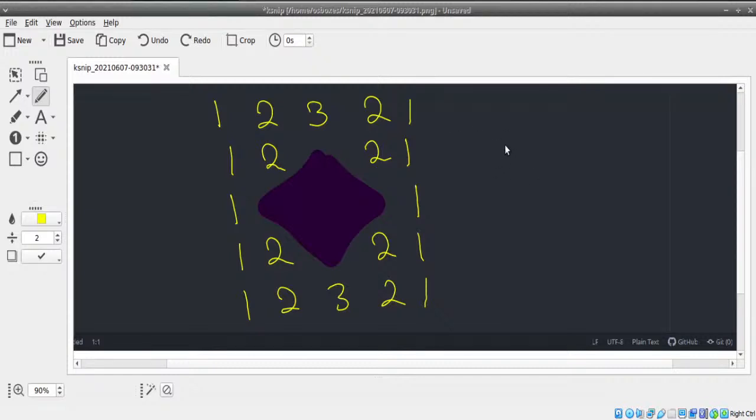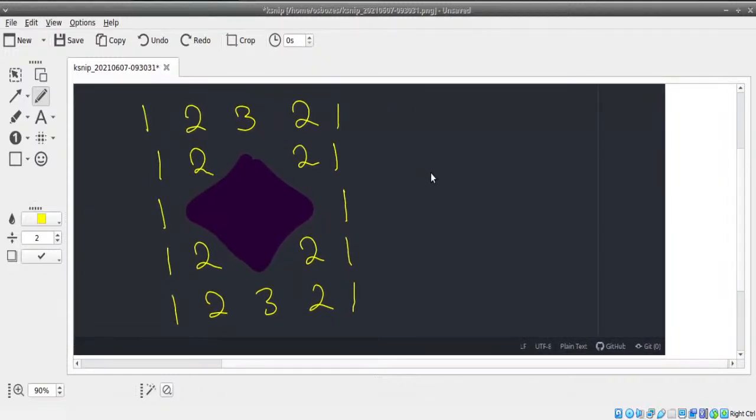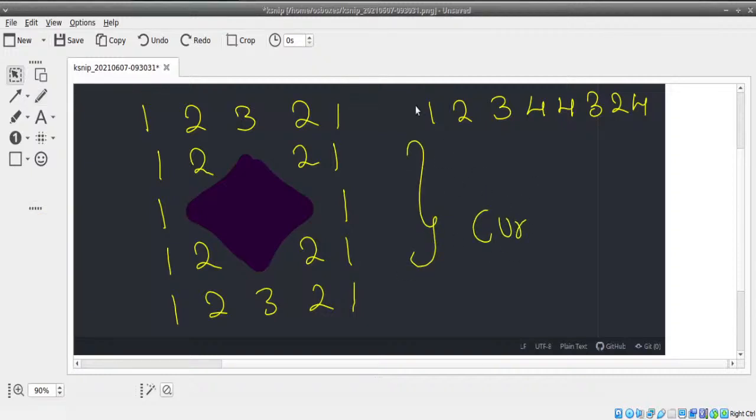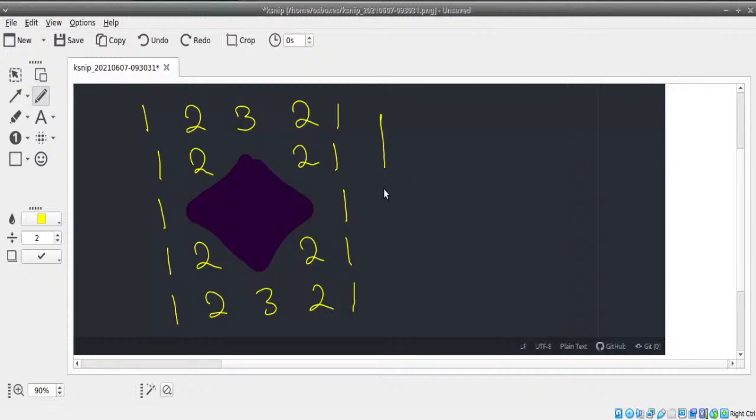Now let's go ahead here very, very quickly. On the other hand, if there are even numbers, let's say 1, 2, 3, 4, and then 4, 3, 2, 1, even digits like this, such a scenario won't be given in our current question, because remember, your number of lines should be odd. For the number of lines to be odd, the length should always be odd to begin with. If the number of lines is even, you need to add one extra line in between, and that's when there's going to be two gaps in here. So that's not going to be the case. This is going to be the scenario.